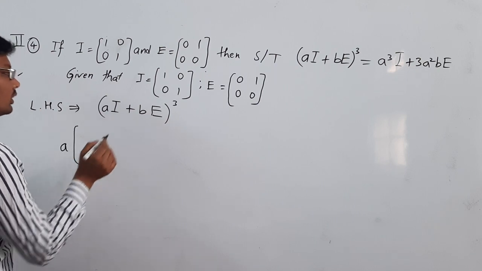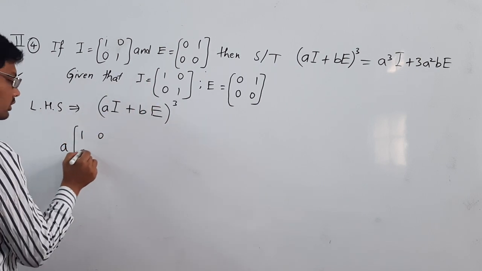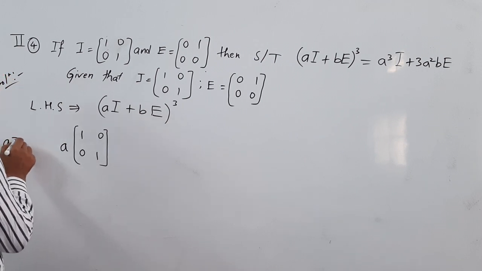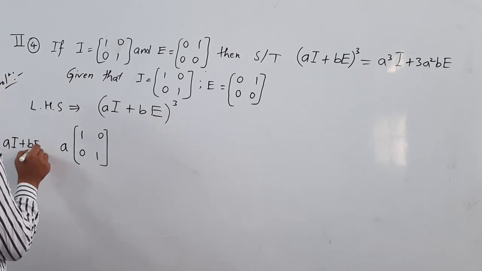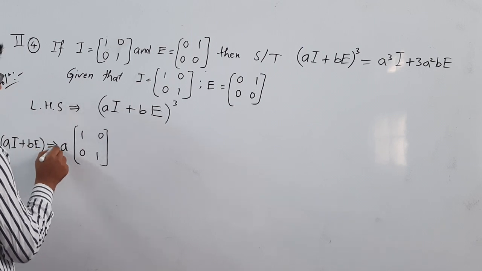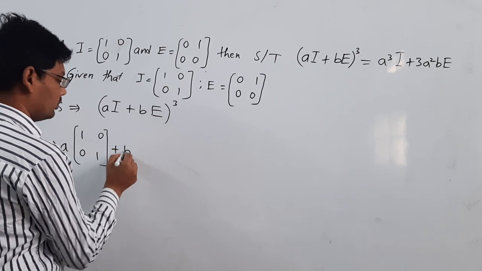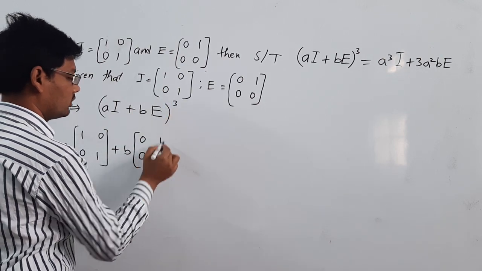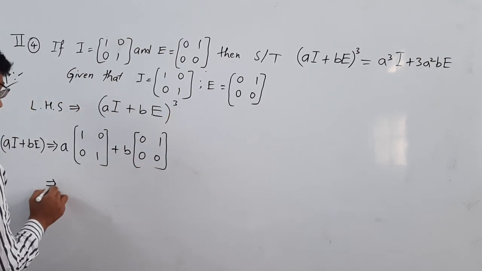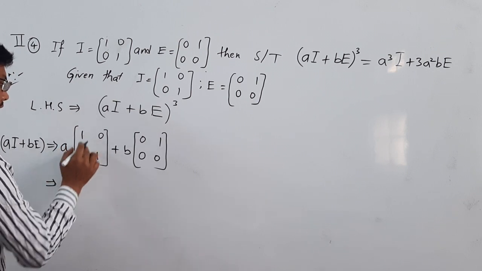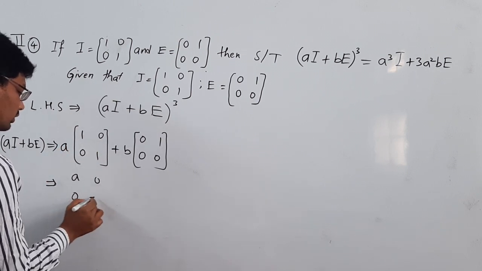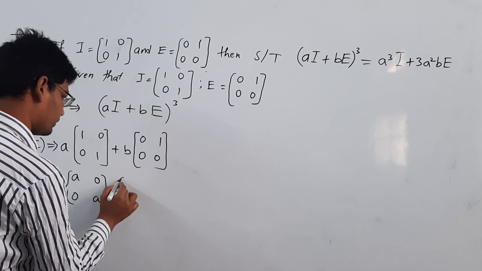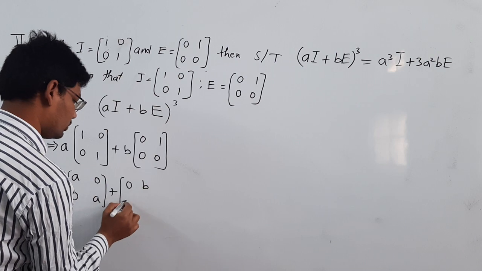aI is nothing but [a 0; 0 a]. I am first of all solving aI plus bE. This implies aI plus bE, where E is nothing but [0 1; 0 0]. So it is [a 0; 0 a] plus [0 b; 0 0].